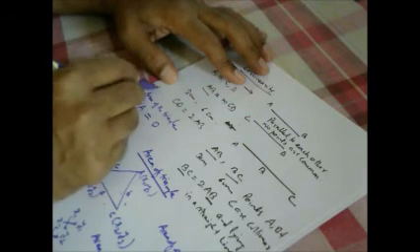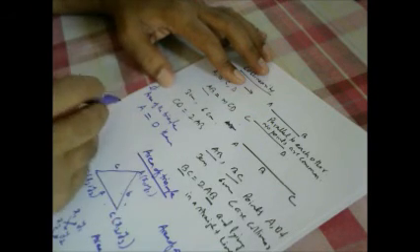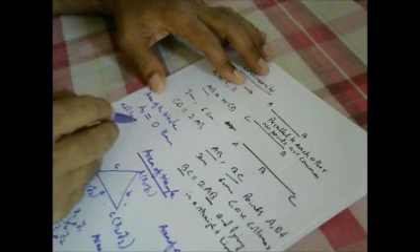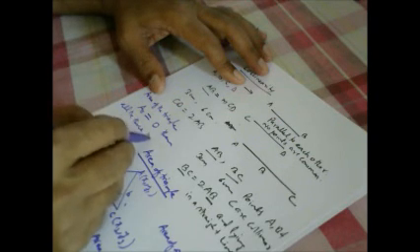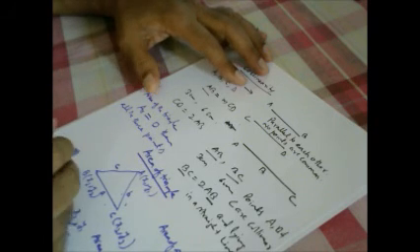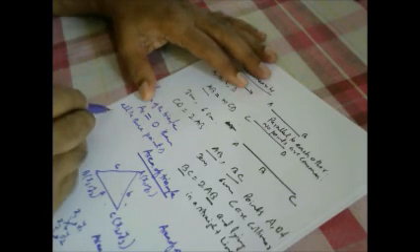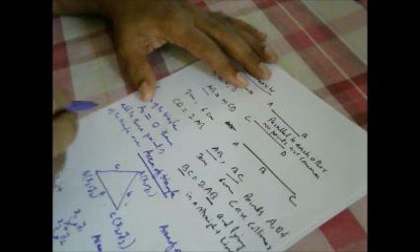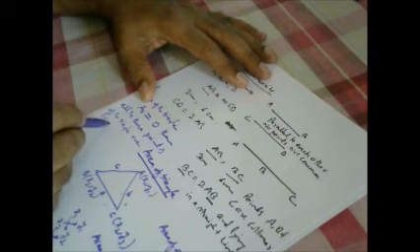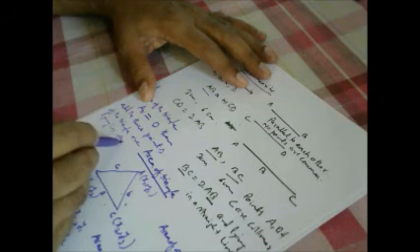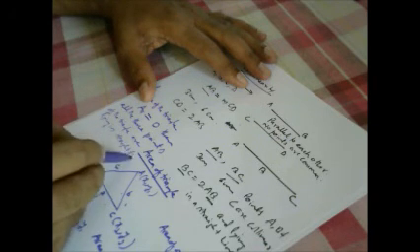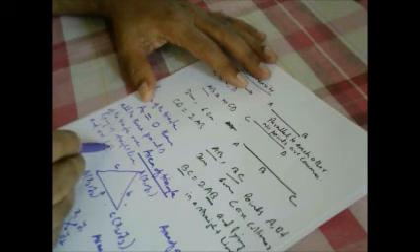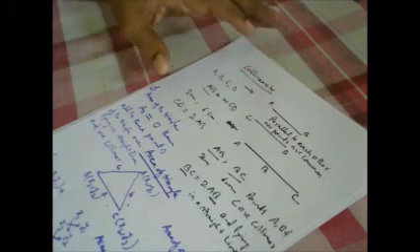So all 3 points of the triangle are lying in a straight line and are collinear.